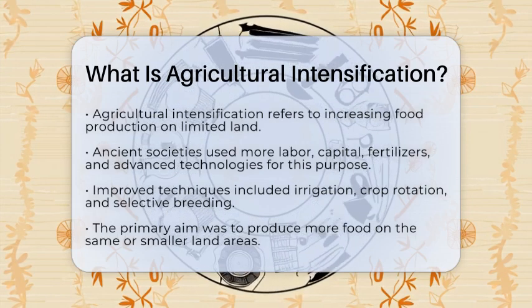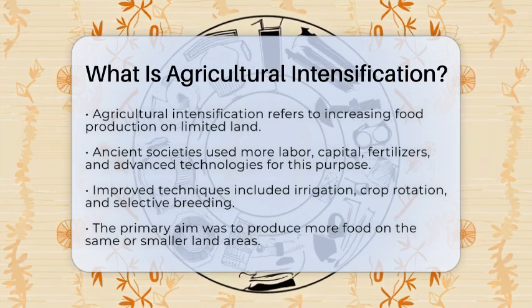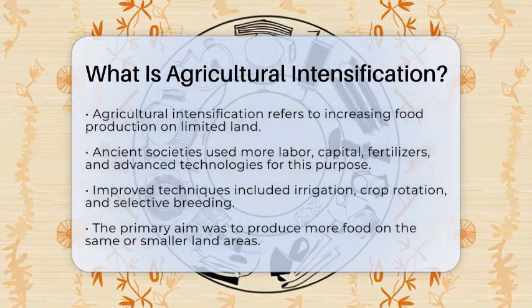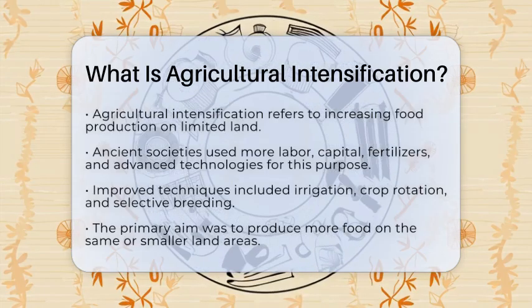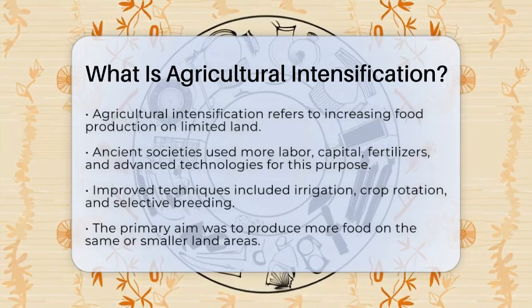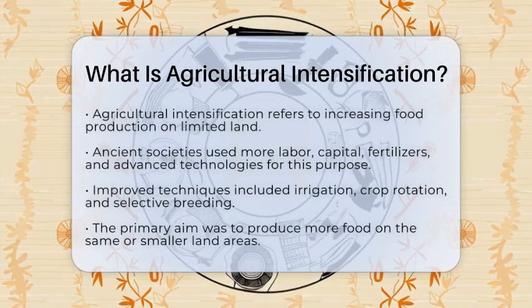Improved techniques like irrigation, crop rotation, and selective breeding also play a big role in this process. The main goal of agricultural intensification is to produce more food on the same or even smaller areas of land. This became increasingly important as populations grew and societies became more complex.